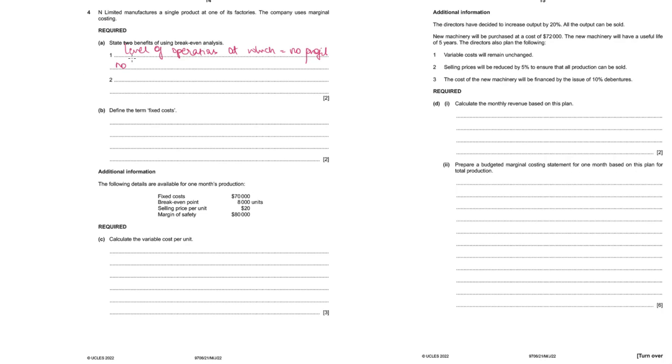This level is very important for any business to know, because at least when they start the business, their aim would be to reach this level as soon as possible. And the second advantage is that it also gives the business an idea in the initial phases whether our business plan is feasible or not.